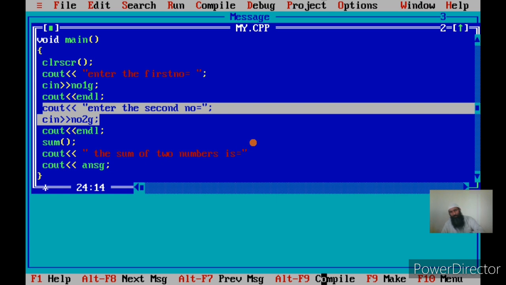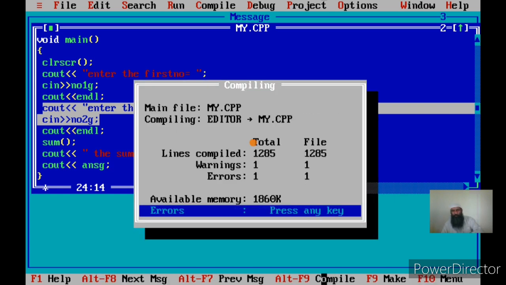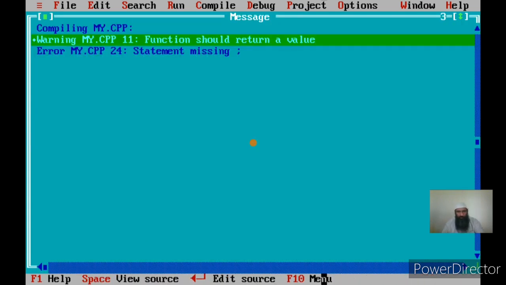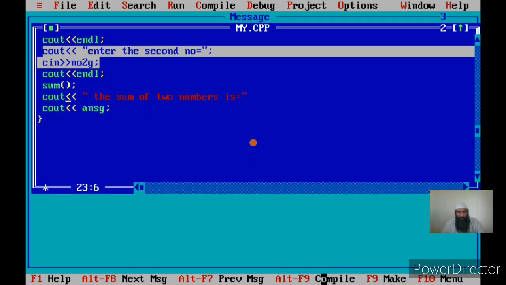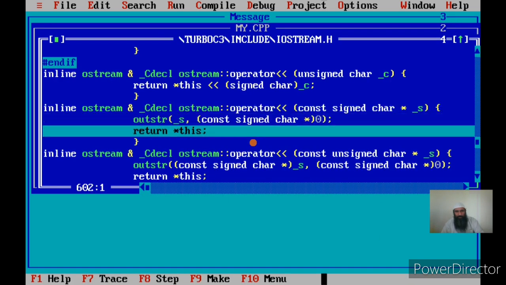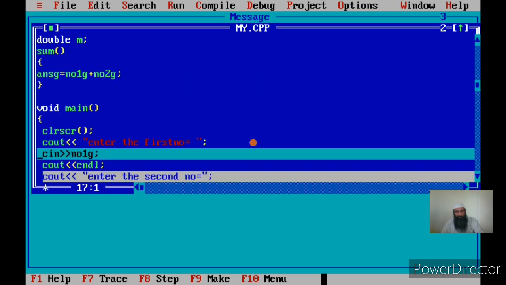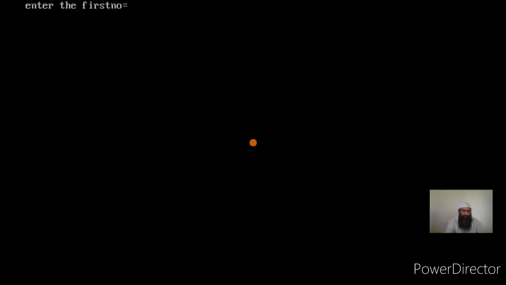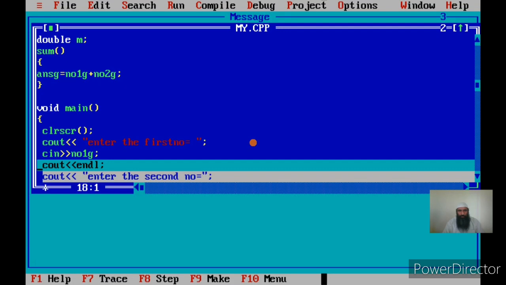Let us now run this program. Now let us run the program. First I clear the screen, then I display the message, enter the first number, then I enter the first number, say I enter the value as 12.